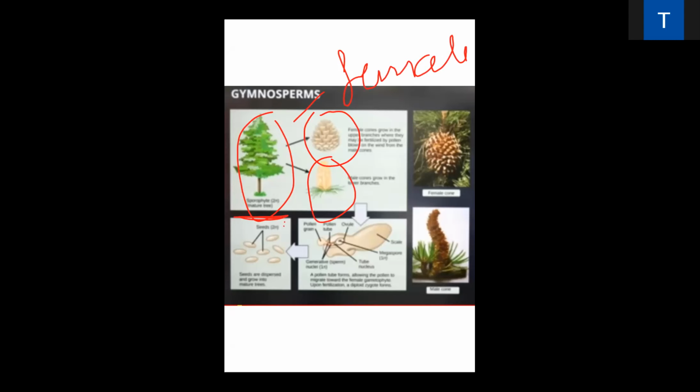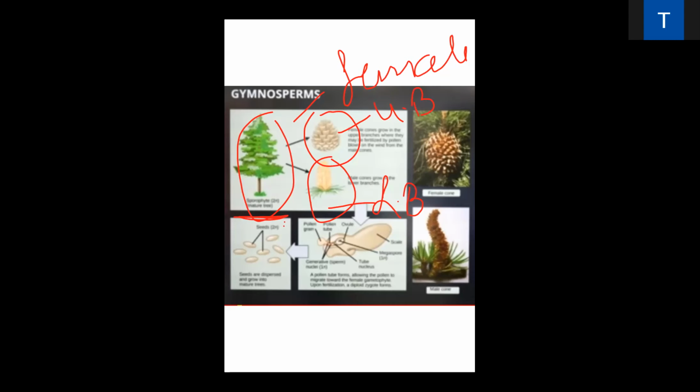Is it clear? One more thing to remember: male cones always originate on the lower branches, whereas the female cones are on the upper branches. Is it clear? Male cones on the lower branches and female cones on the upper branches.